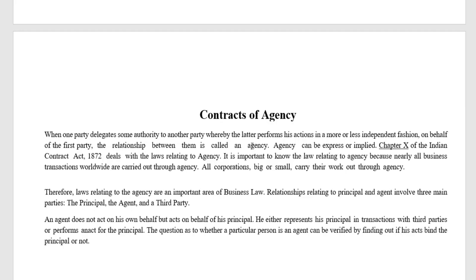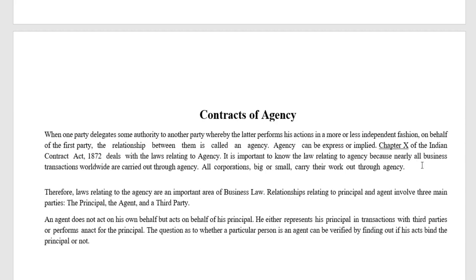Here, some more points I want to give you with regard to agency. When any party delegates some authority to another, who can delegate here? The principal delegates some of the powers to the agent, whereby the latter performs his actions in a more or less independent fashion on behalf of the first party. The relationship between them is called an agency. So agency can be expressed or implied.